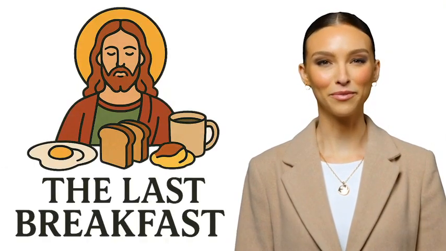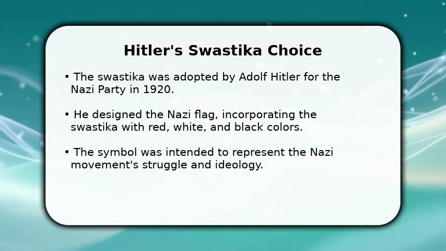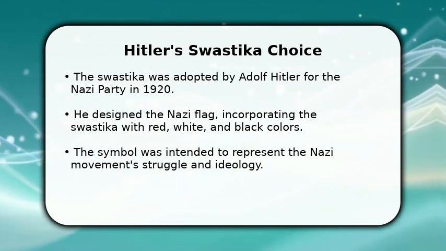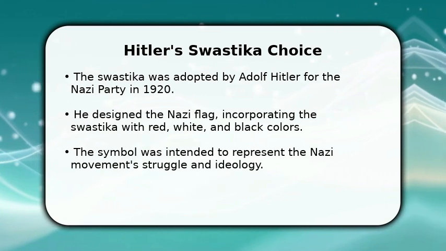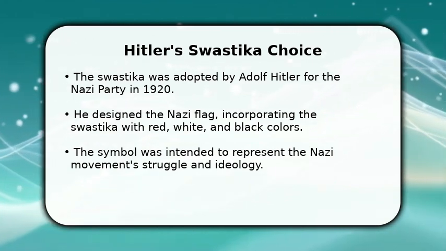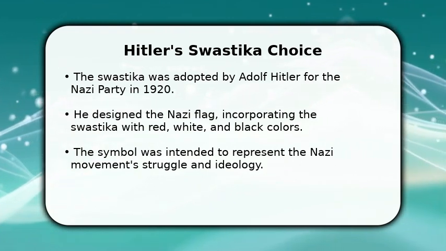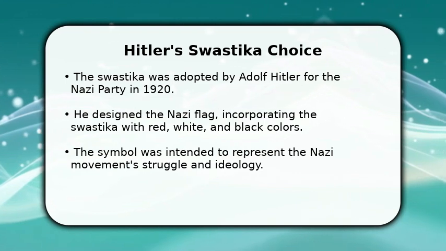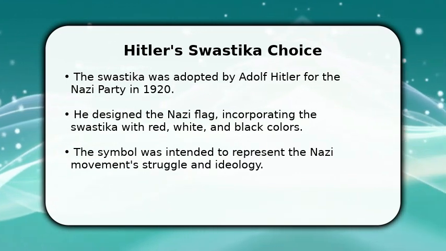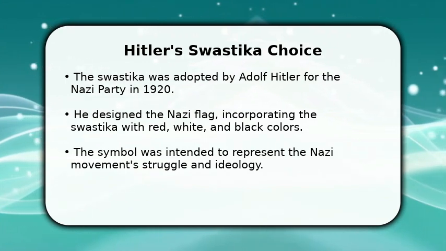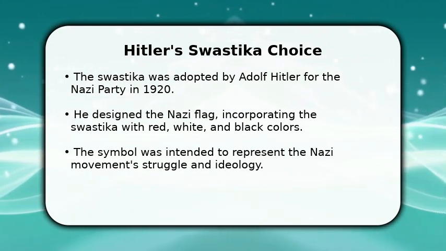In this video, I will explain why Hitler chose the swastika. Adolf Hitler formally adopted the swastika for the Nazi Party in 1920. He personally designed the Nazi flag, combining the swastika with the colors red, white, and black from the old German imperial flag. This powerful symbol was meant to represent the Nazi movement's struggle and its core ideology.